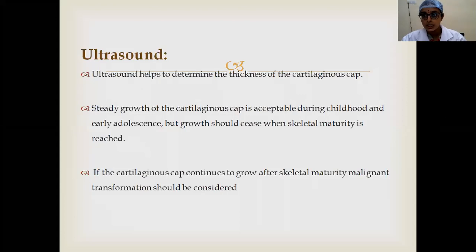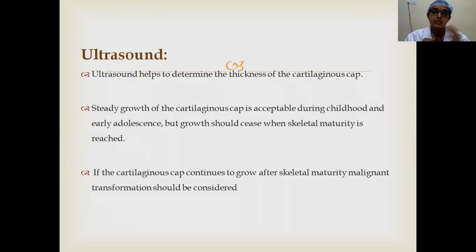Suppose it is growing steadily with skeletal maturity, it's okay. Or if it is confined to less than 2 centimeters, we can leave it. Suppose the rate of growth of the cartilaginous cap is increasing, or if it is more than 2 centimeters, then there is risk of malignant transformation. One should be watchful about it. Even if the growth of the cap continues after skeletal maturity, you should be watchful about malignant transformation. So that is why we are doing ultrasound, to have a serial checkup over the thickness of the cartilaginous cap.